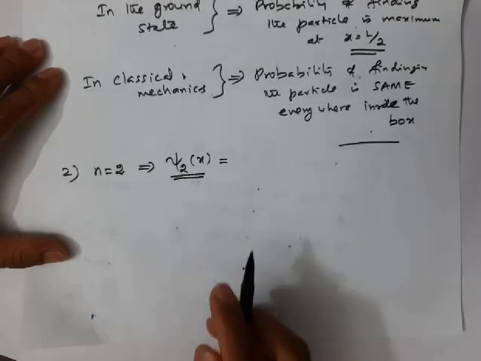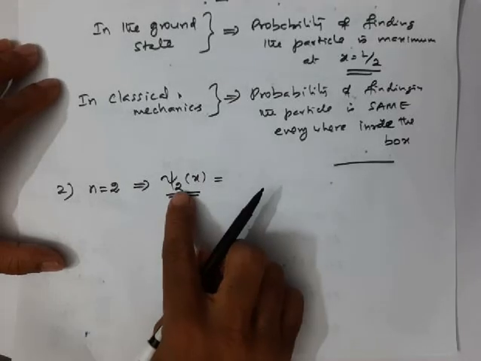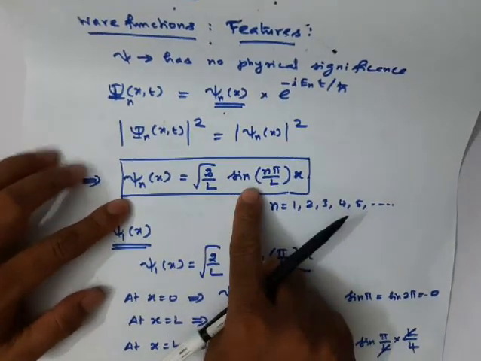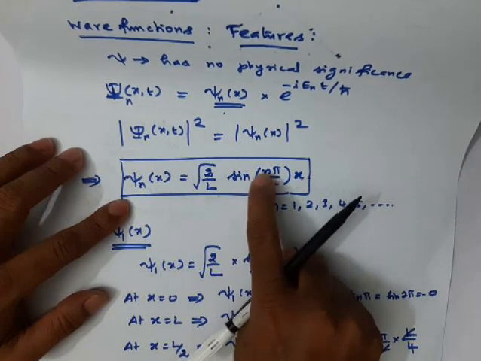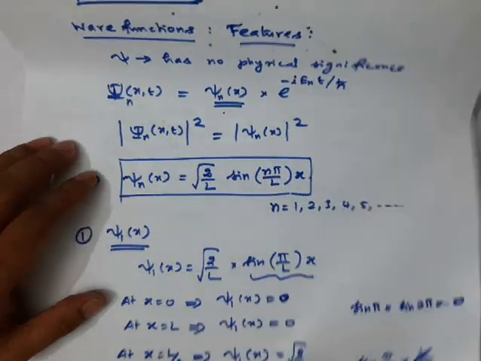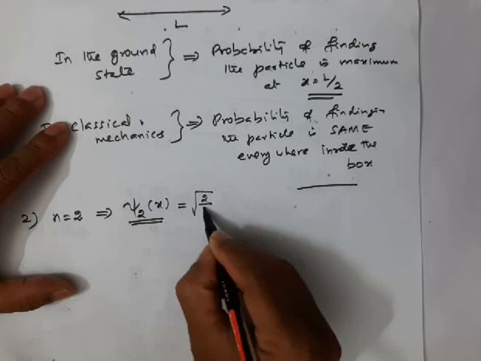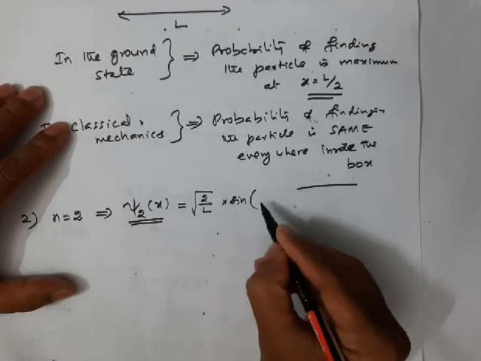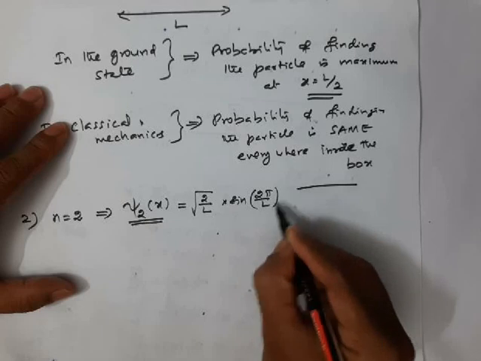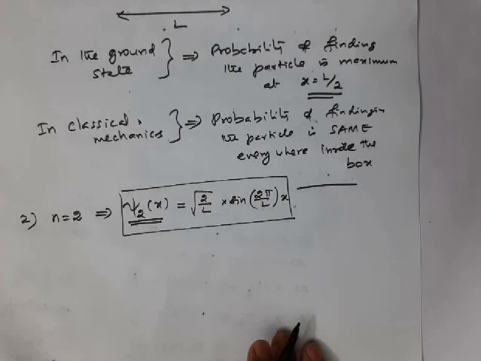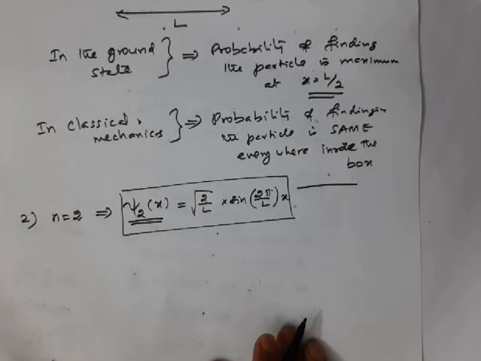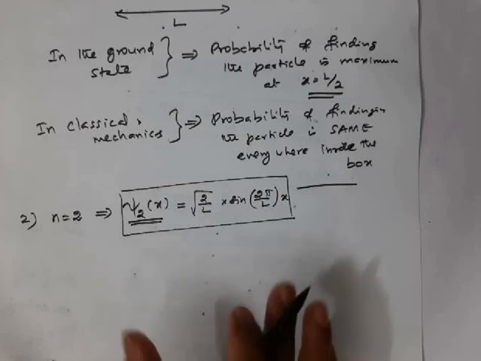Okay, so what we have to do in the wave function formula, you should put n equal to 2. See, this is the general wave function formula. In the place of n, we should put the n value as 2. So you will get sine 2 pi by L into x. If I substitute n equal to 2 here, I will get square root of 2 by L into sine 2 pi by L into x. So this is the wave function for the particle present in the first excited state.